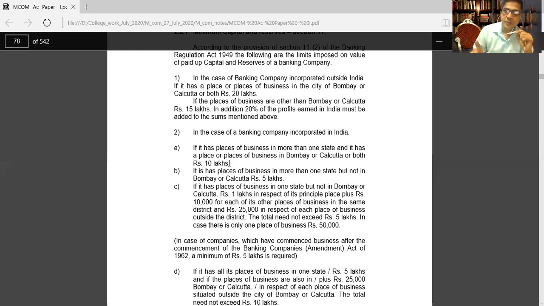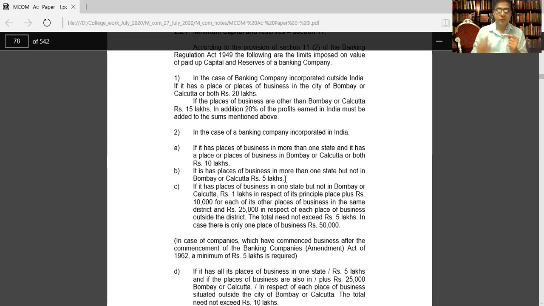If the banking company is registered in India and wants to do business activities in Mumbai or Calcutta, it requires 10 lakhs. If it has places of business in more than one state, but not in Bombay or Calcutta, rupees 5 lakhs. It is very interesting. Suppose you are doing banking business in more than one state, but not in Mumbai or Calcutta, the registration fee is 5 lakhs.